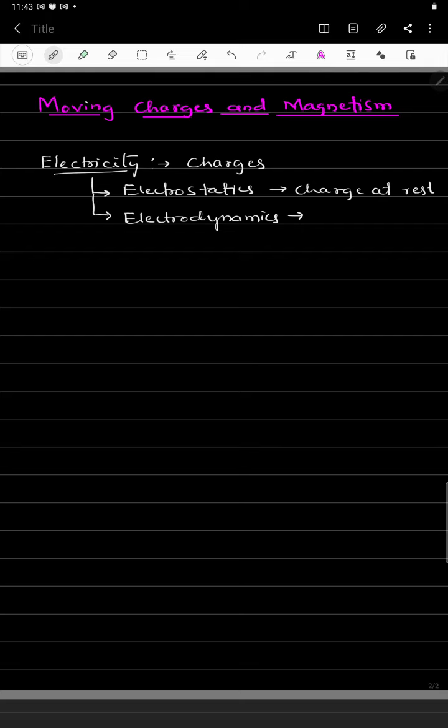So what is electrodynamics? It is the branch of electricity, or you can call it physics, which deals with the study of electric charges in motion.